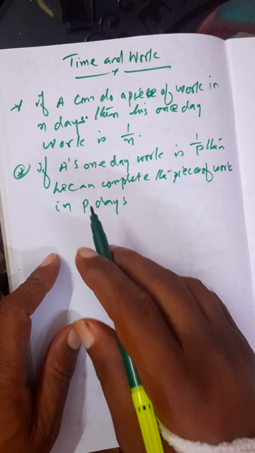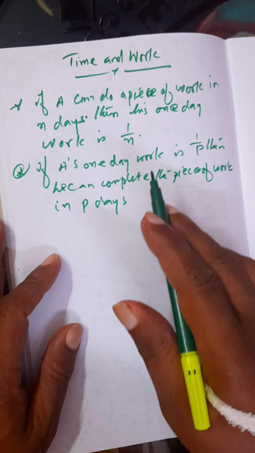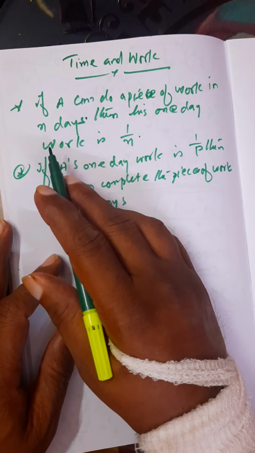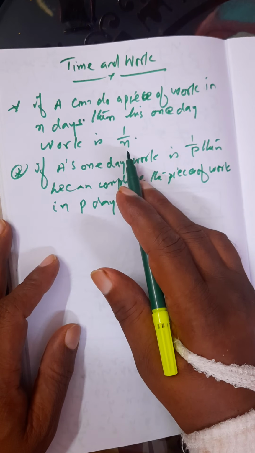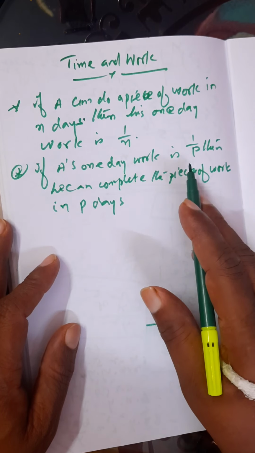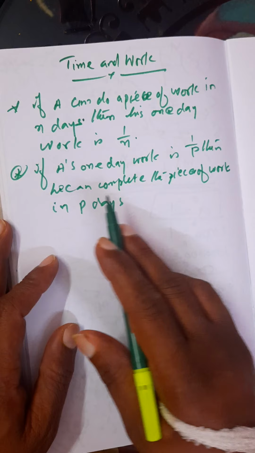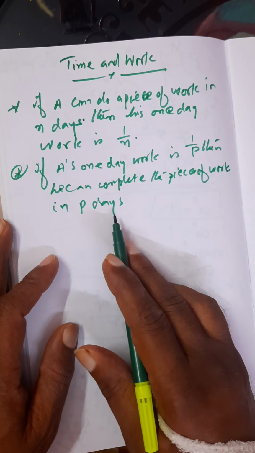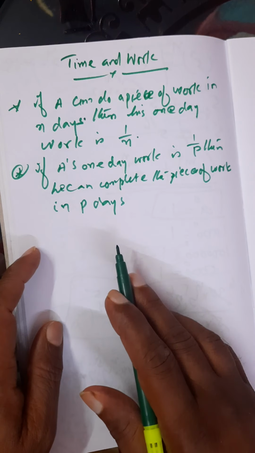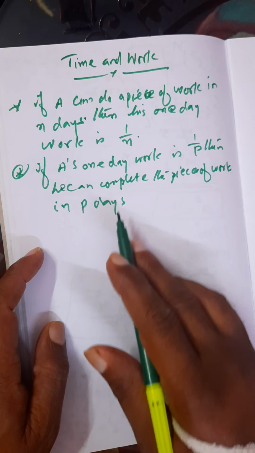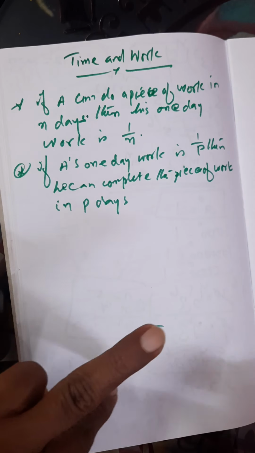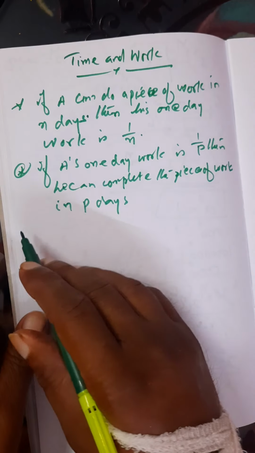If a person completed the work in n days, so his one day work is 1 by nth part of the work. If his one day's work is 1 by P, then he can complete the work in P days. So, this is reciprocal to each other. This way we can change the complete days to 1 day work.